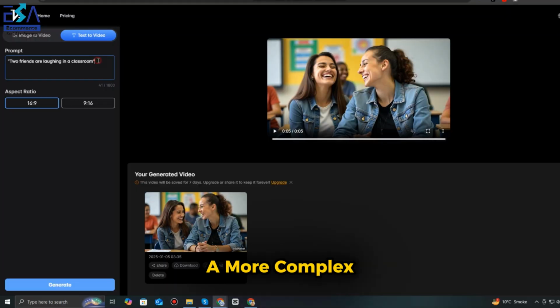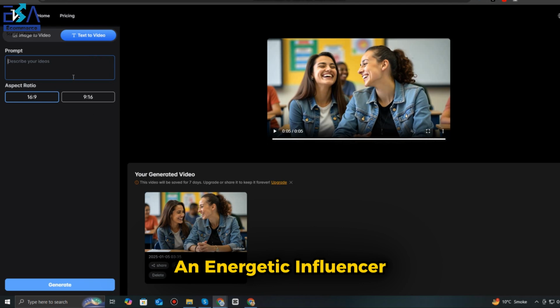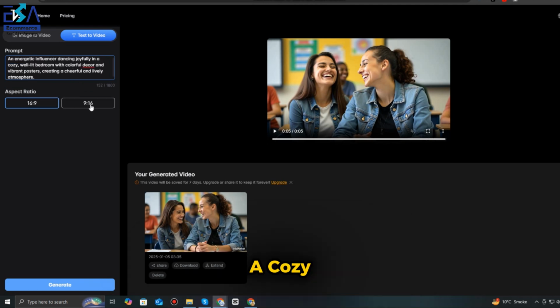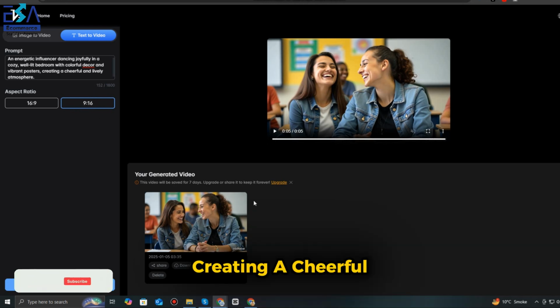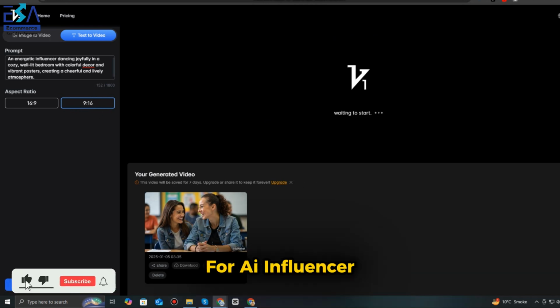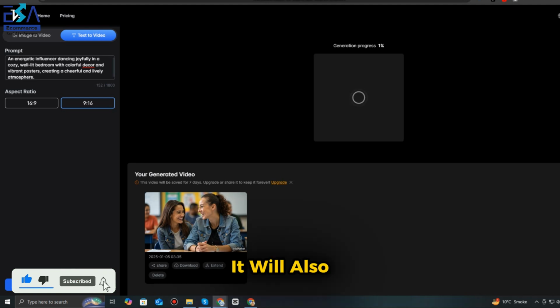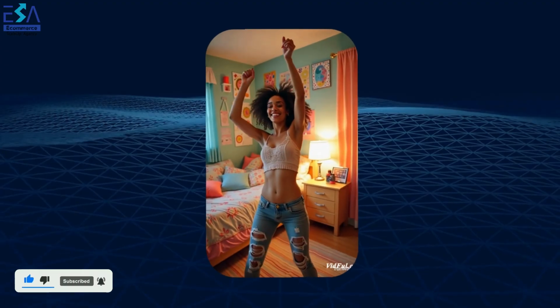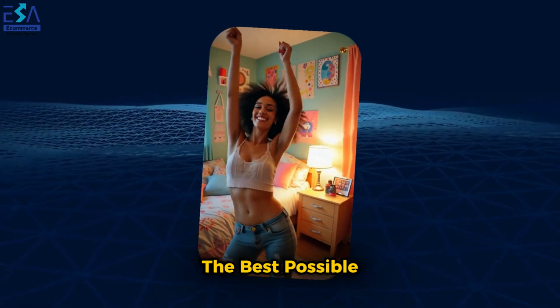Now let's try a more complex prompt. An energetic influencer dancing joyfully in a cozy, well-lit bedroom with colorful decor and vibrant posters, creating a cheerful and lively atmosphere for AI influencer dancing. It will also take some time to generate, but it will provide us with the best possible quality.